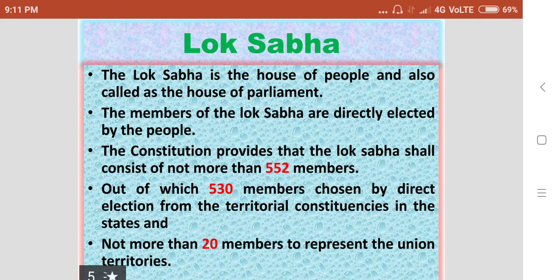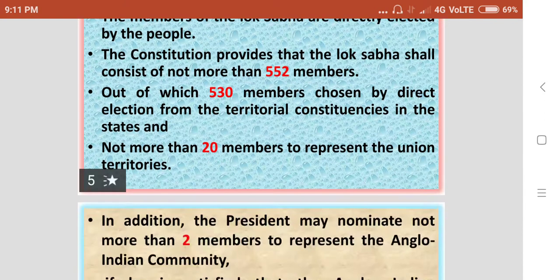The Constitution provides that the Lok Sabha shall consist of not more than 552 members, out of which 530 members are chosen by direct election from the territorial constituencies in the states and not more than 20 members to represent the union territories.